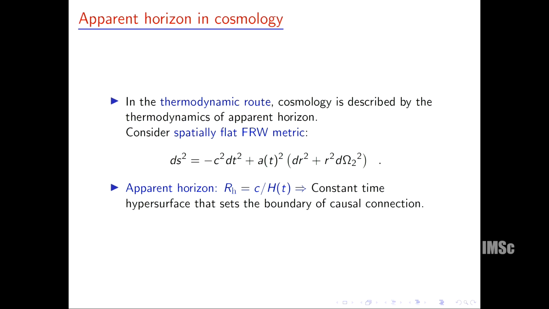Let's go. Okay, so this is the basic FLRW metric ansatz in cosmology, which we will use, especially the flat FLRW metric. And in this case, one can show that c by H(t), where H(t) is the Hubble parameter and c is the light speed, is a constant time hypersurface that sets the boundary of causal connection. And why this boundary is a causal connection boundary can be visualized in two ways.